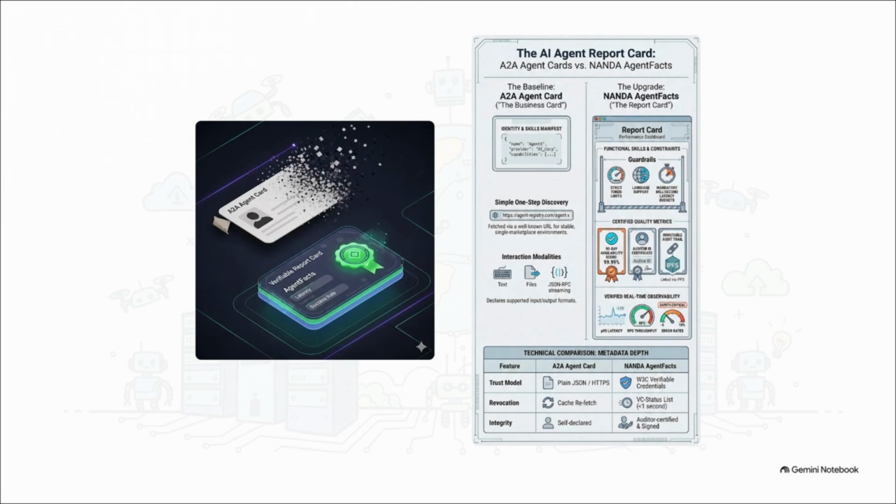As illustrated in the trust and consensus model diagram, the industry must pivot away from basic A2A agent cards. Those are basically just self-declared, unverified JSON business cards. Instead, we desperately need the upgrade you see on the right, Nanda Agent VAX. These are cryptographically verified report cards that contain auditor-certified metrics on things like token limits and latency.